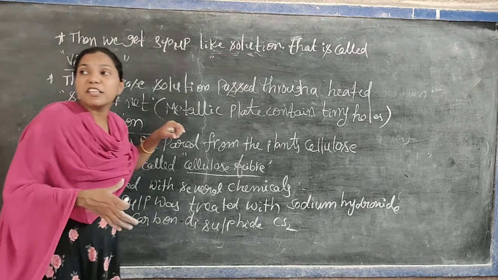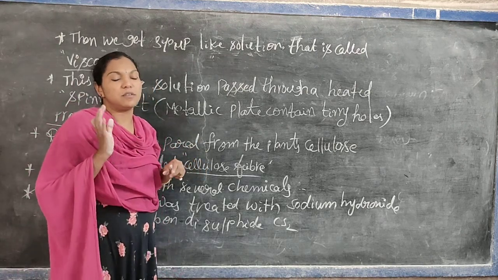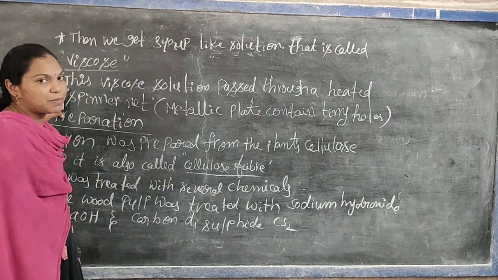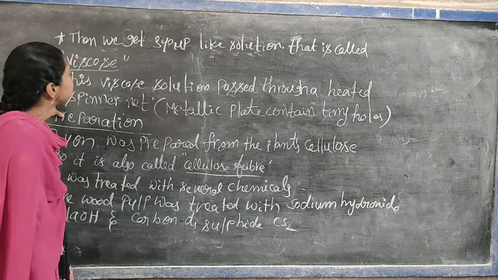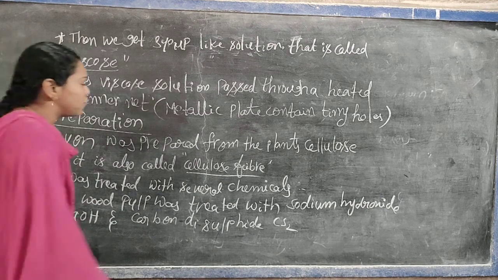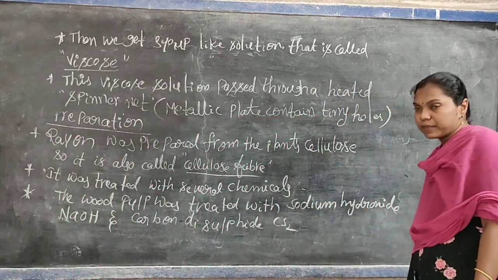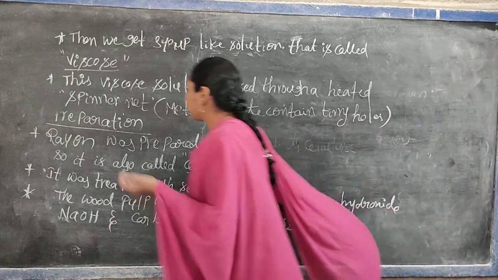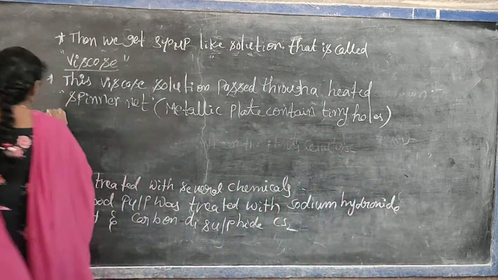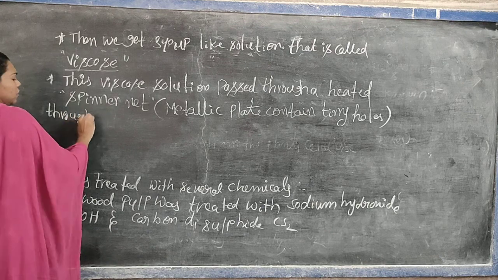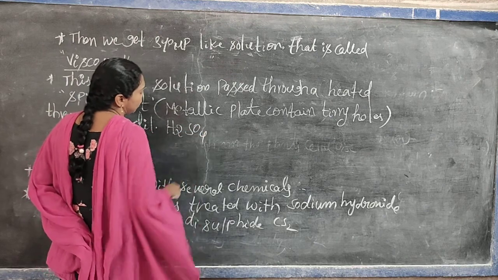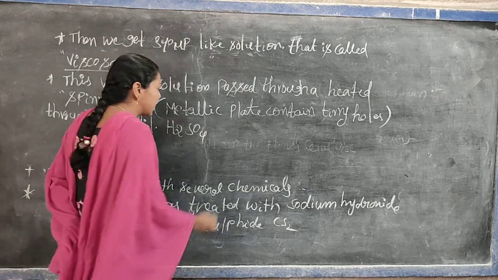Okay. At the bottom of the spinner net, we keep the diluted sulfuric acid solution. That means this viscose solution passes through a heated spinner net into the diluted sulfuric acid solution. Are you understanding this point? Remember, this is the sulfuric acid solution.